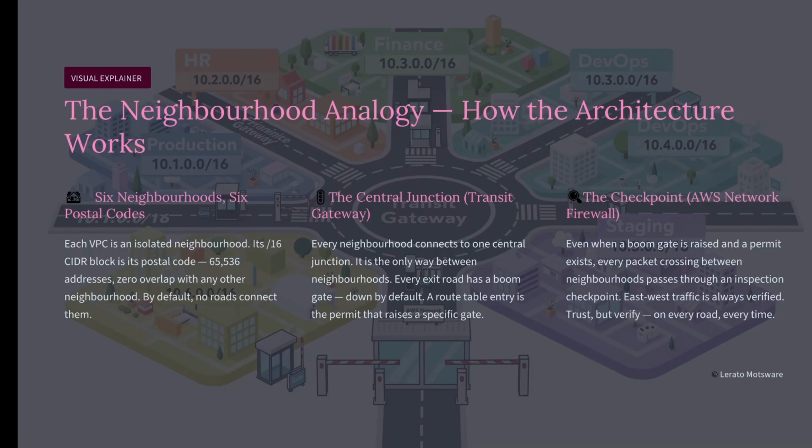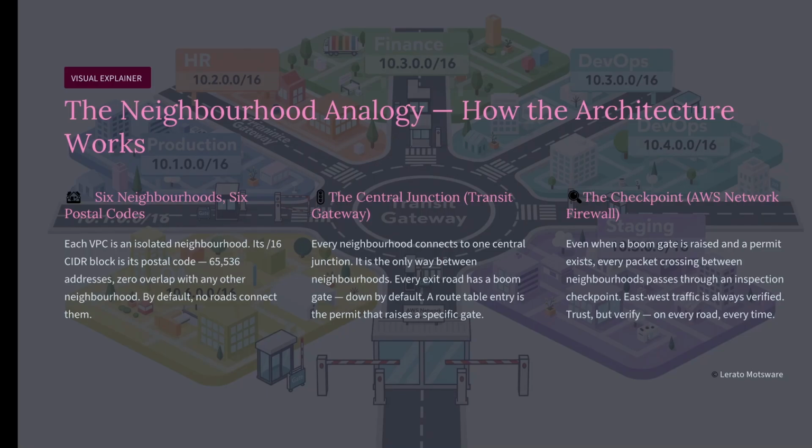The transit gateway enforces strict segmentation. Production and finance never reach HR or DevOps directly, unless an explicit route table entry raises that specific boom gate. Think of the route table like the permit office for the entire country. Every road between every neighborhood is listed. No permit on the list, the boom gate stays down. No assumptions, no default access.